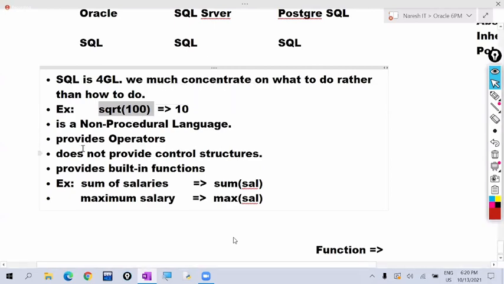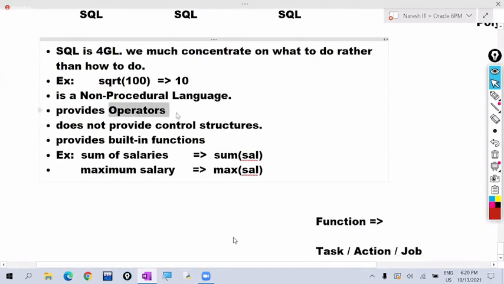Okay, and this SQL provides operators to perform operations on data, to work with the database. It provides many operators to us. But it does not provide any control structures, because we are not writing any set of statements here. No need to control the flow of execution. Next, it provides some built-in functions to work with the database. So till here, we discussed in the previous session.